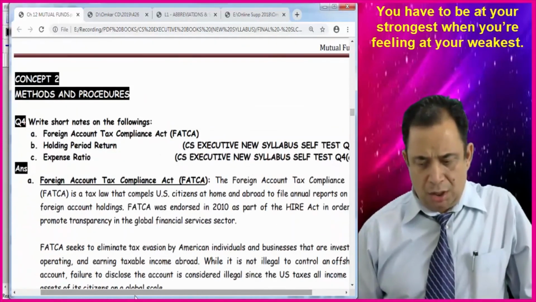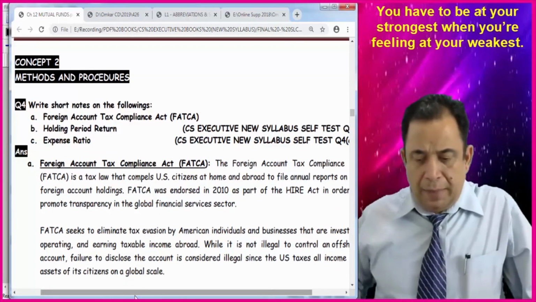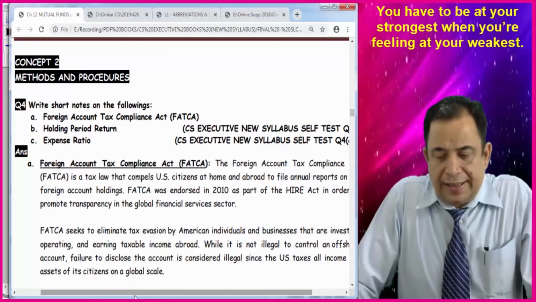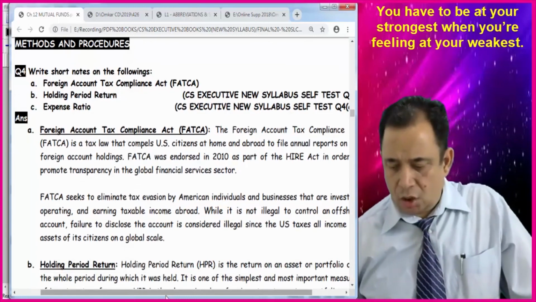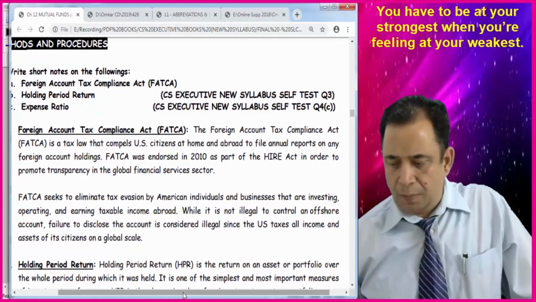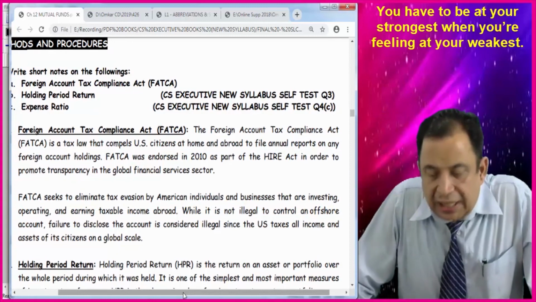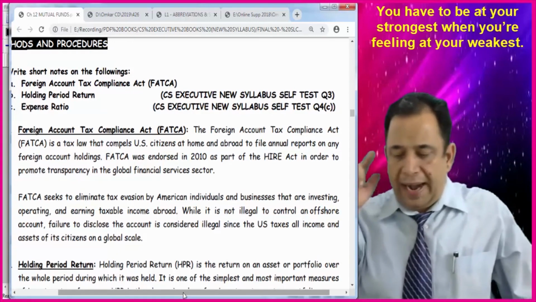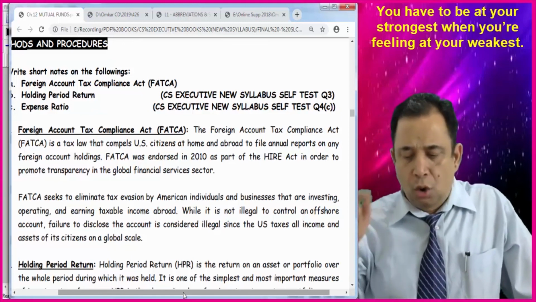Please take out my book, and it is on concept number 2, method and procedure. Write short notes on the following: Foreign Account Tax Compliance Act. The Foreign Account Tax Compliance Act is a tax law that compels US citizens at home and abroad to file annual reports on any foreign account holdings.